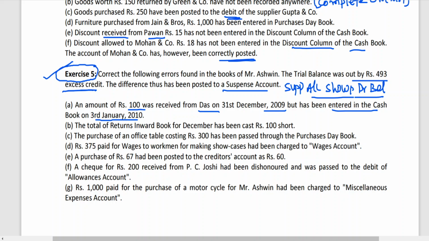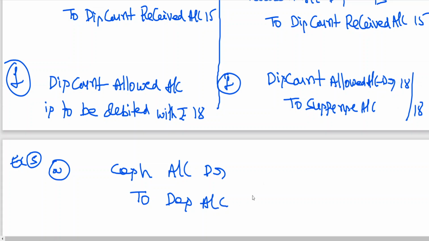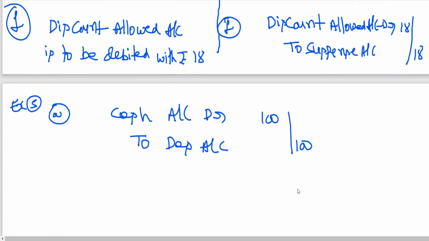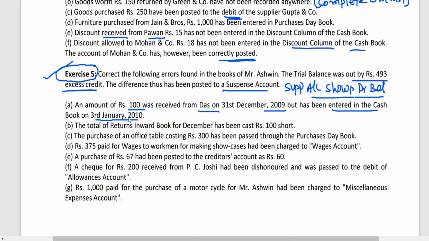So A. I need not mention the suspense account because everything has been given in the problem itself. Cash account debit to Das account 100 rupees. Cash account debit to Das account. I am not writing narration this time, you are clear. You can write the rectification entry also.